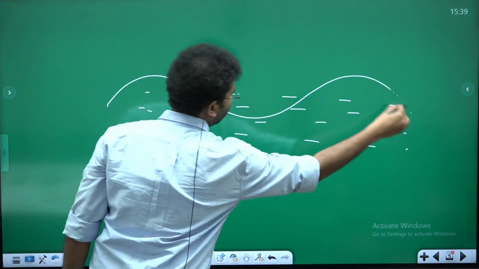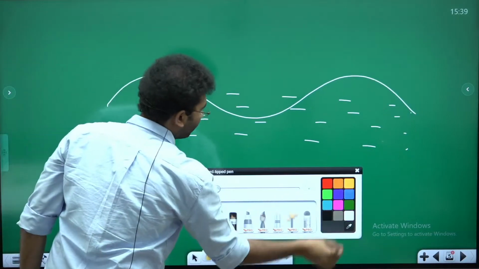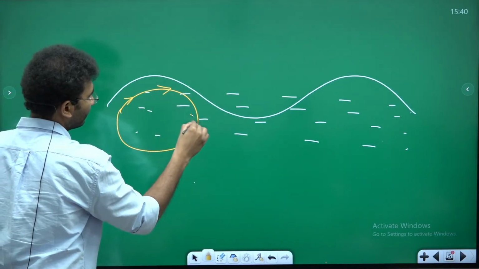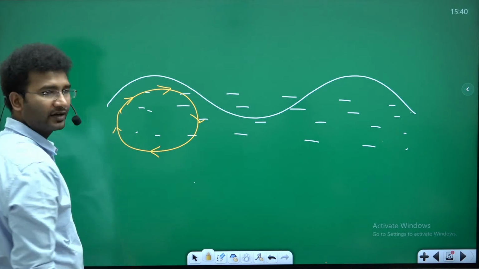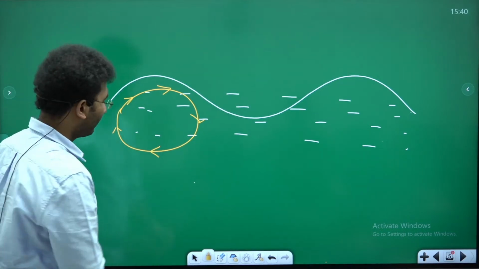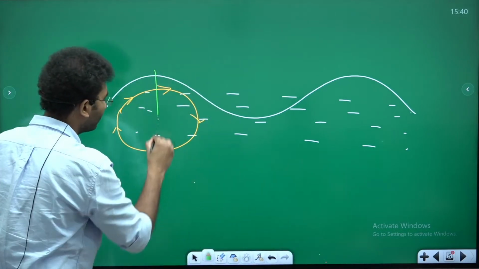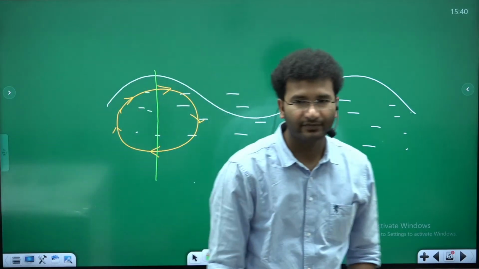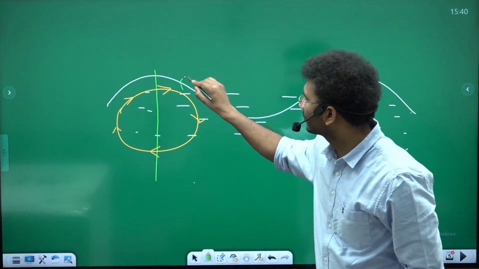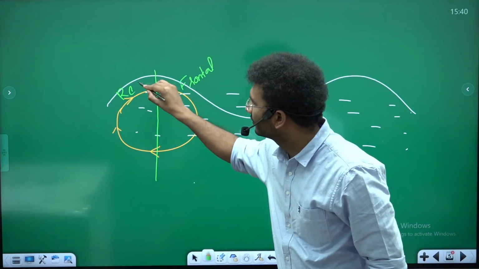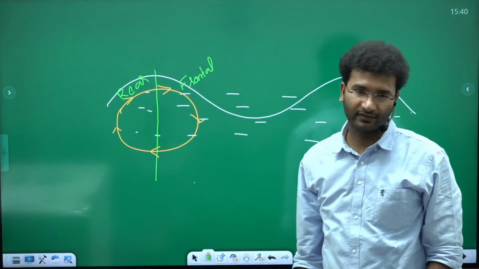There is a wave that is moving ahead, and then you get to see the circular motion of water, right? Clear? Now to explain it, I'll be breaking the wave into two different halves. This is your frontal portion, and this is your rear portion of the wave, right?